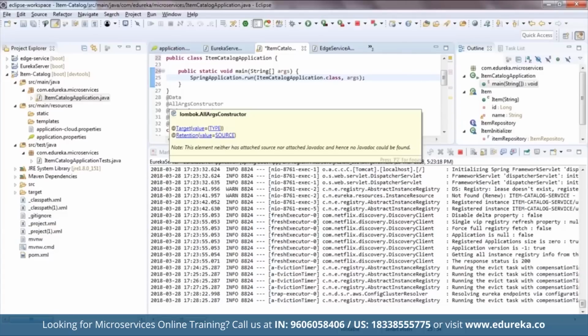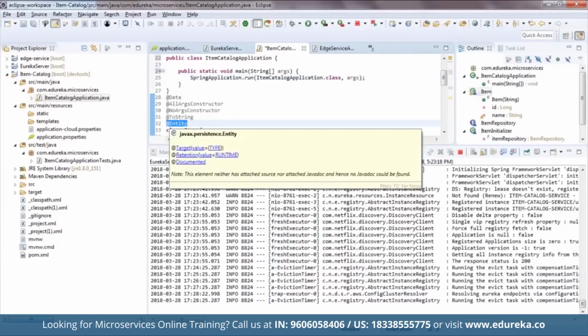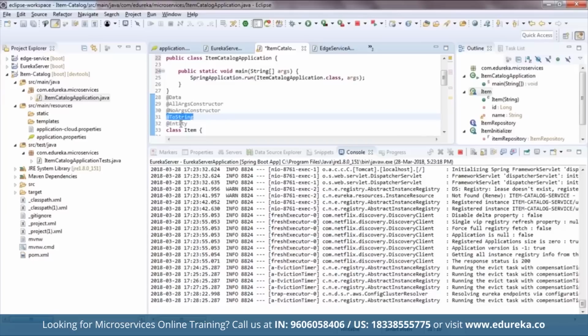Then we have the no argument constructor, which will generate a constructor with no parameters. After that we have @ToString. It's also pretty easy. @ToString gives you the facility so that you don't have to start a debugger to see your fields. You can just let Lombok generate a toString for you.